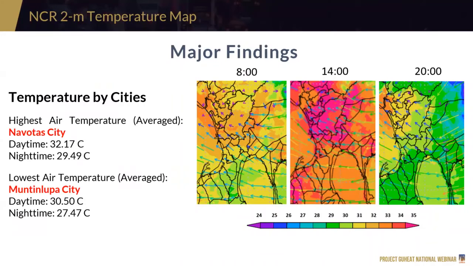So temperature by cities. For the entire study period from April 22 to 30, the highest is Navotas City, both daytime and nighttime, while the lowest is doon mismo malapit sa Laguna Lake. For Muntinlupa City, it's 30 and 47.47.